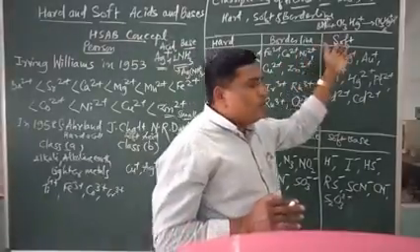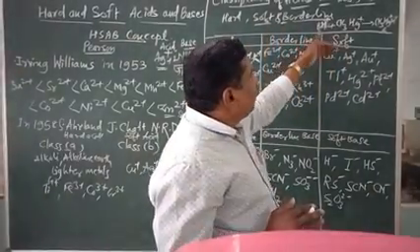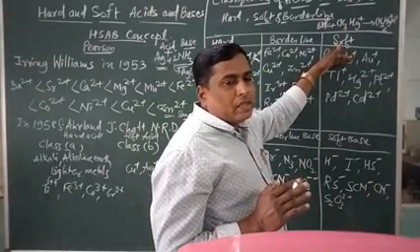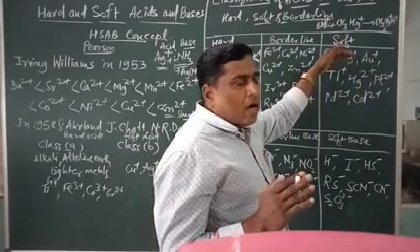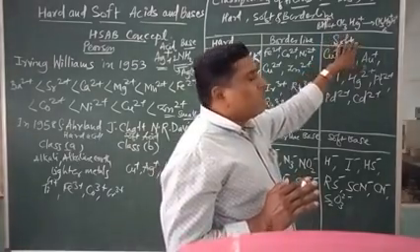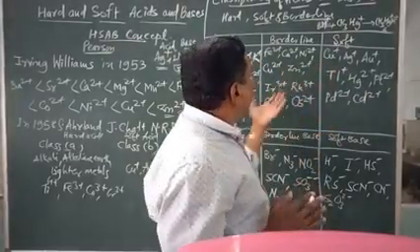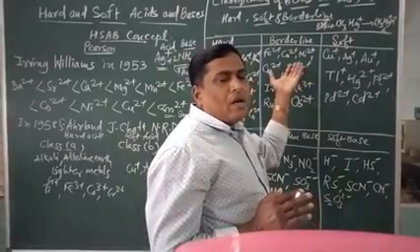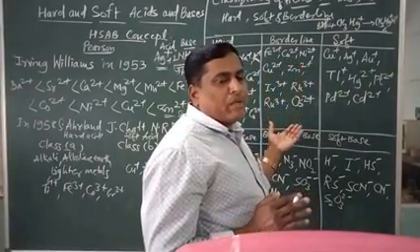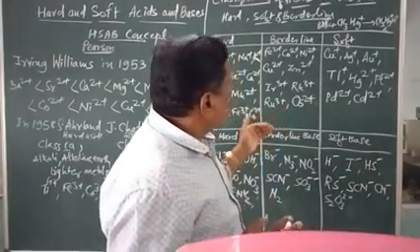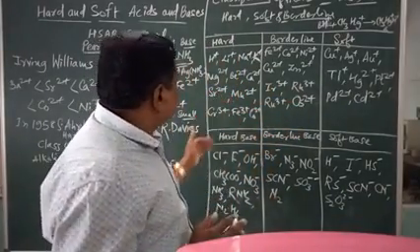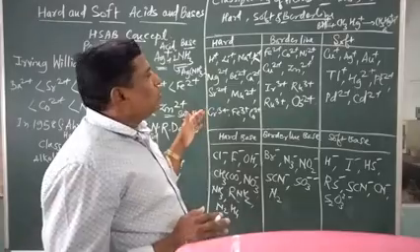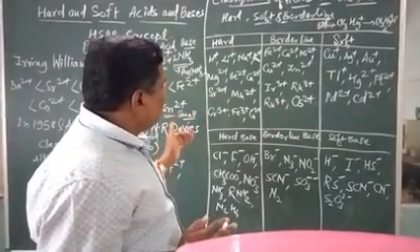Softer acids are opposite to hard: the cations which possess large size, small positive charge, and high polarizability. These are called soft acids. The borderline ones are medium as concerned to size, charge and polarizability. All the cations can act as hard, borderline or soft.